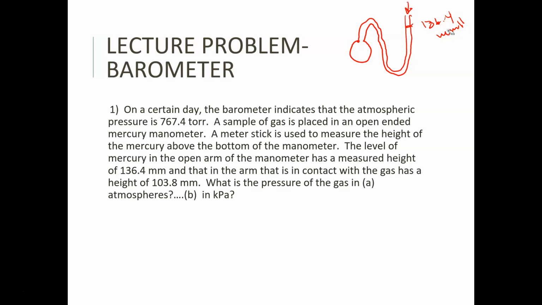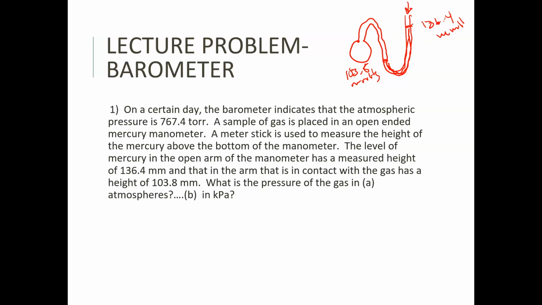And we can see that the arm over here is right here at 103.8 millimeters of mercury. So we've got filling right here. This is what we got. And there's a gas in here. Okay, so how are we going to figure this out?